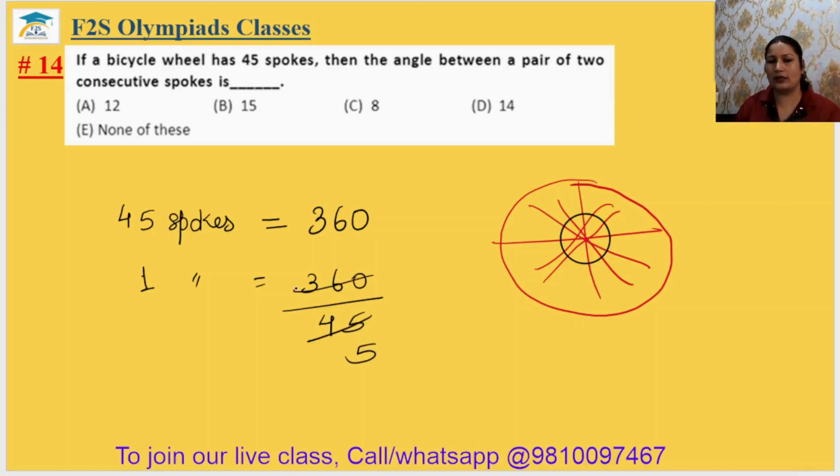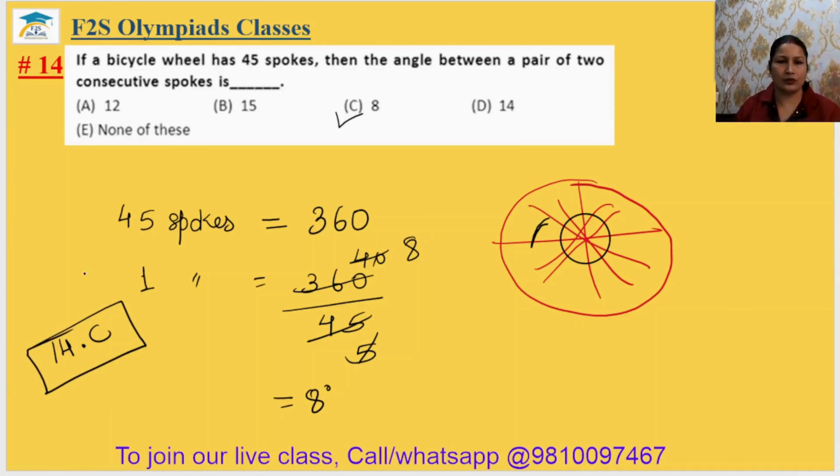9 5s are, 9 4s are, 5 8s are. It means 8 degree. Two consecutive spoke angle should be 8 degree. Option C. The 14th answer is option C. Okay.